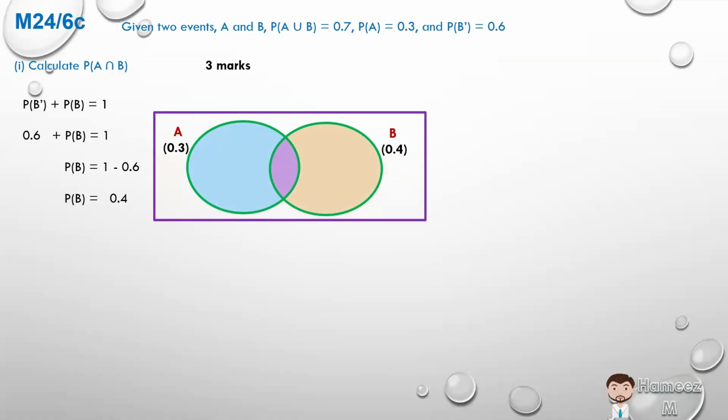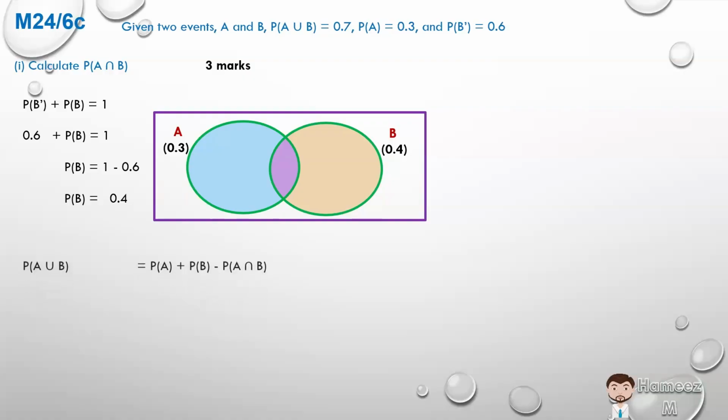So if we were to say probability of A union B, it would be the 3 colors, blue, purple, and brown. However, the probability of A is 2 colors, blue and purple. The probability of B is 2 colors, purple and brown. So if we were just to put them together, we would end up with 4 colors. So we're actually adding the purple area, the intersection area, twice.